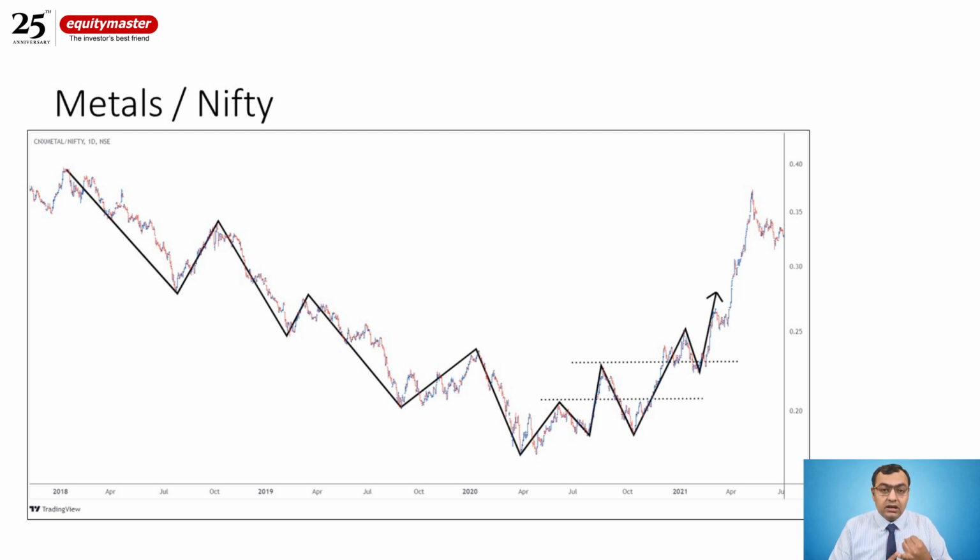With copper prices breaking out and the CNX Metal making a higher low structure after ending 3 years of lower high, lower low structure, the outperformance chart was giving me indications that metal prices were about to outperform against the Nifty. So this was again the third approach, where I synced everything together and concluded that metal prices will outperform. So I use these three approaches of technical analysis to identify this sector.